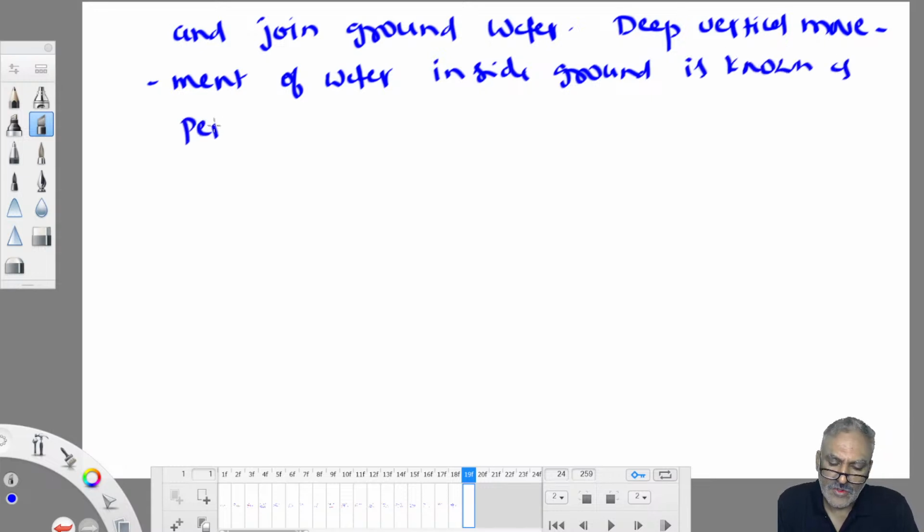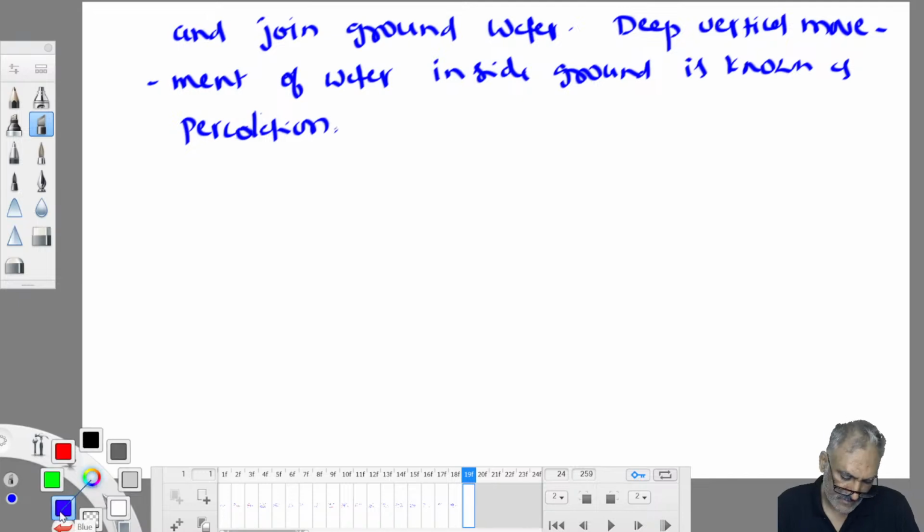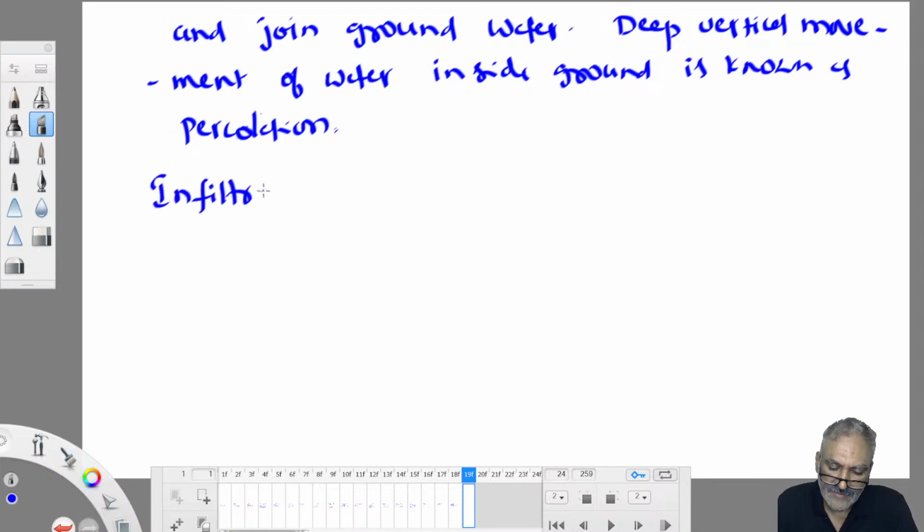So percolation, there is no special topic called percolation. Why are we not talking about percolation? Because it is infiltrated water only that percolates. When you are estimating infiltration, that indirectly also includes the water flow deep inside the ground, percolation as well. Therefore again no need to specially mention percolation. Okay? Good. Then I will introduce two technical terms related to infiltration. One is called infiltration capacity, which is denoted by FC.